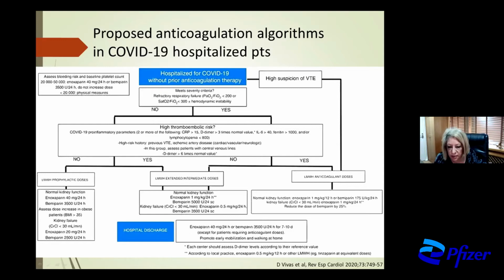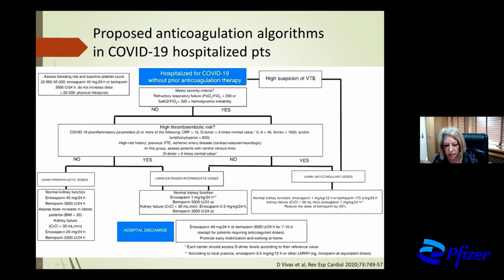If we have a patient who is not hospitalized in the intensive care unit, but he has high thromboembolic risk, then we have to administer intermediate dose of low molecular weight heparin.